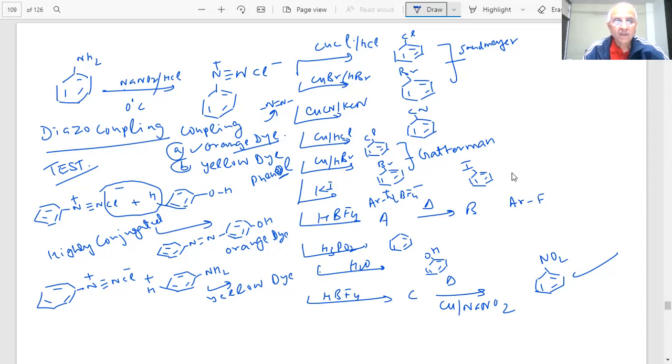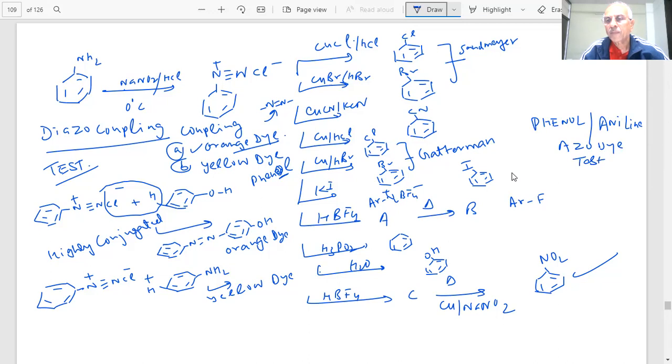Yellow dye. So this becomes a test, student. If you have aniline, you can test for it. Phenol and aniline, you can test for these two by these tests. If a question is put up to distinguish phenol and aniline, you can perform the azo dye test.